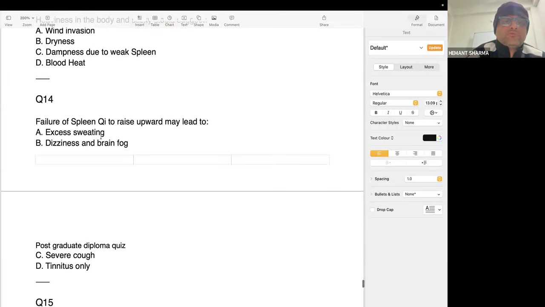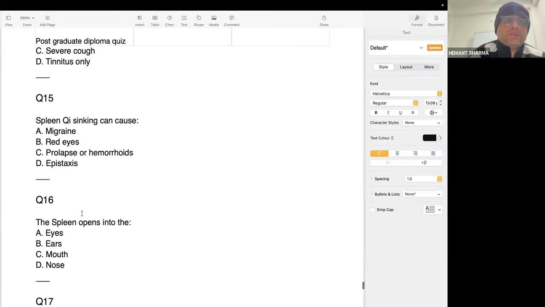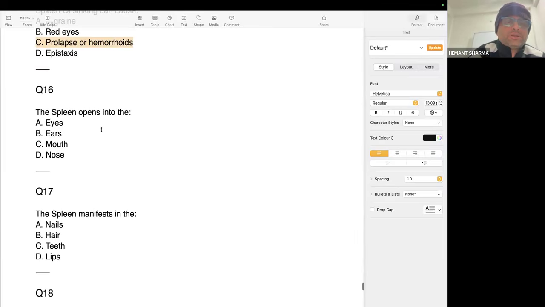Question number 14. Failure of spleen chi to raise upward may lead to dizziness and brain fog. If the spleen is weak, then it will not be able to raise the chi upward, which will create dizziness and brain fog. Question number 15. Spleen chi sinking can cause prolapse or hemorrhoids. Prolapse and hemorrhoid.